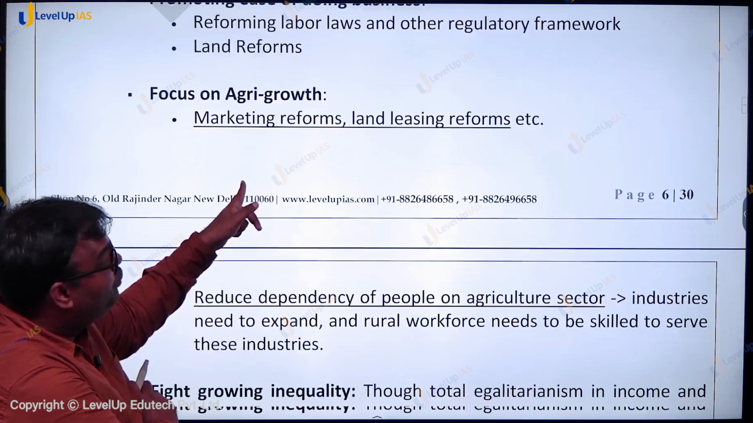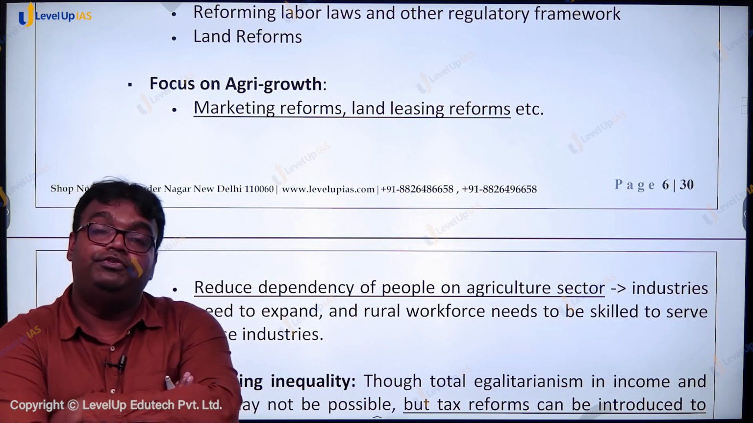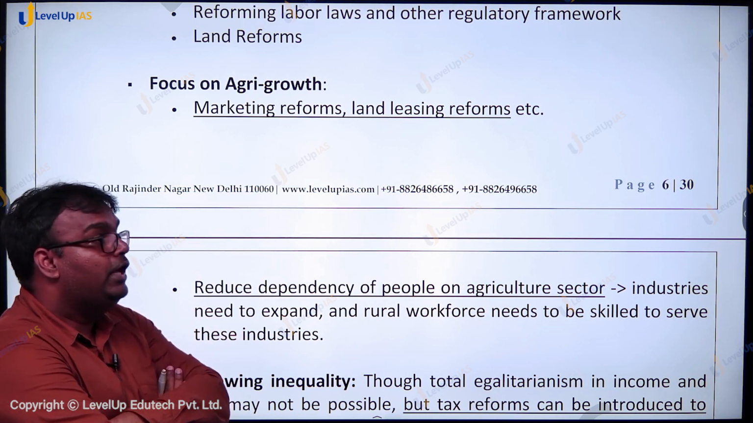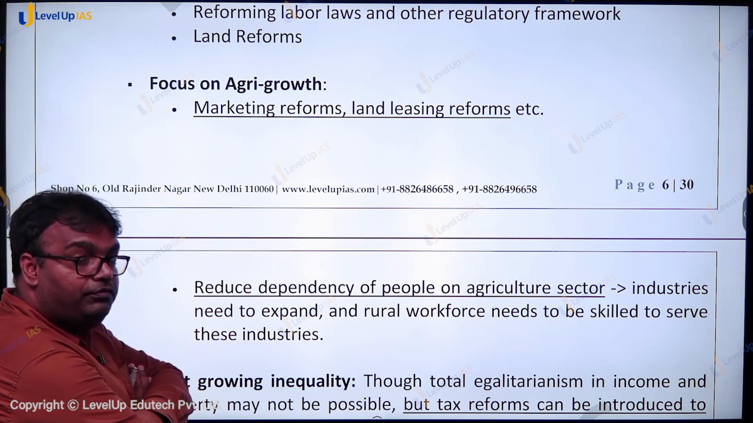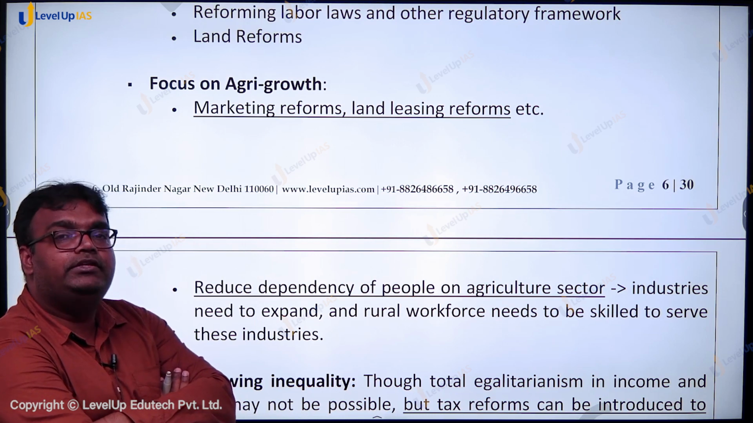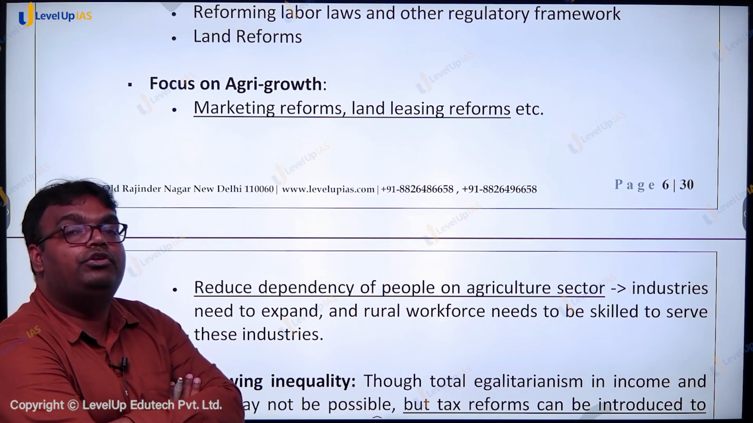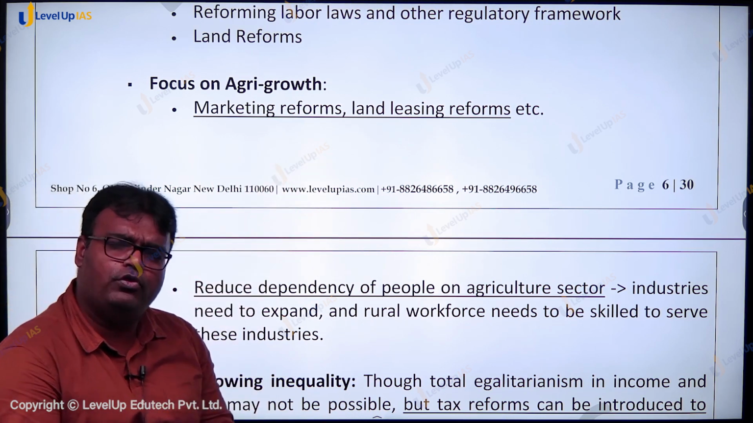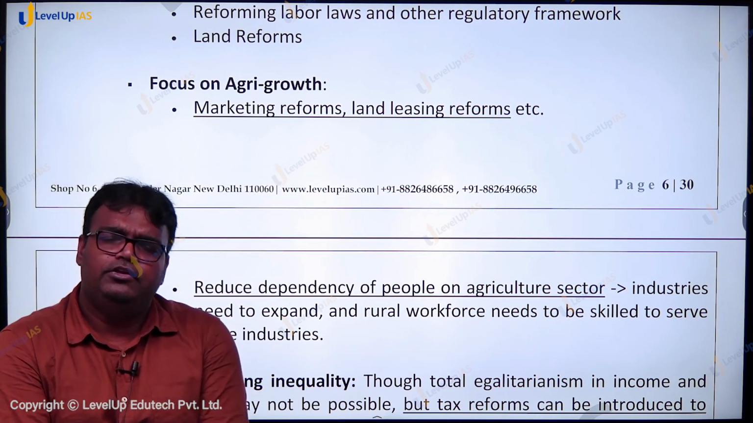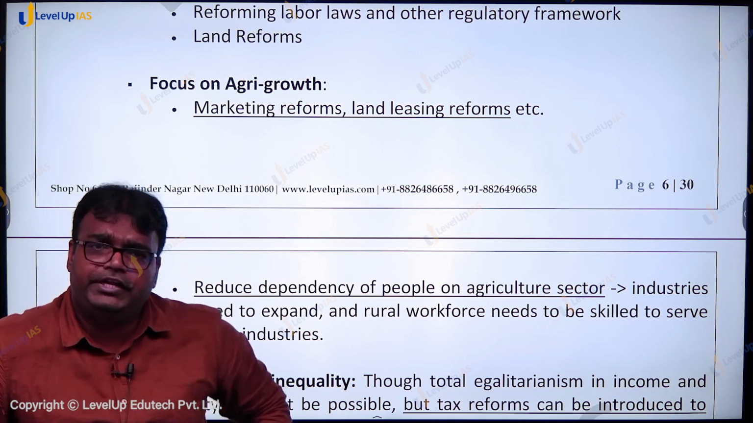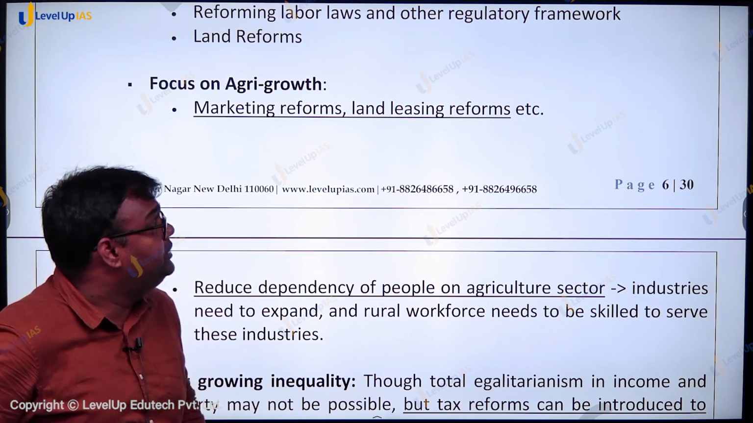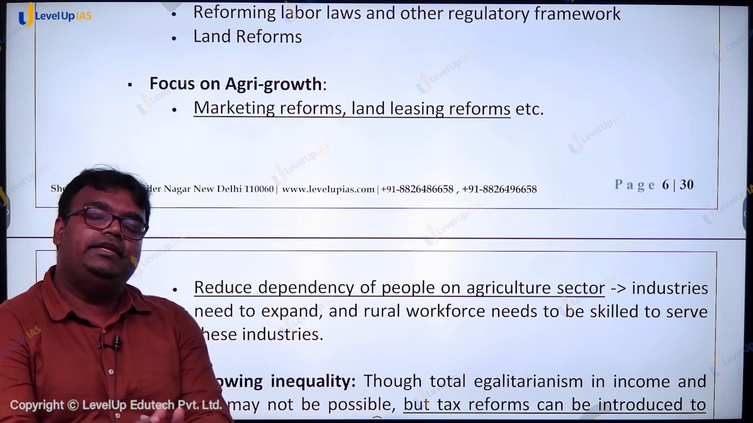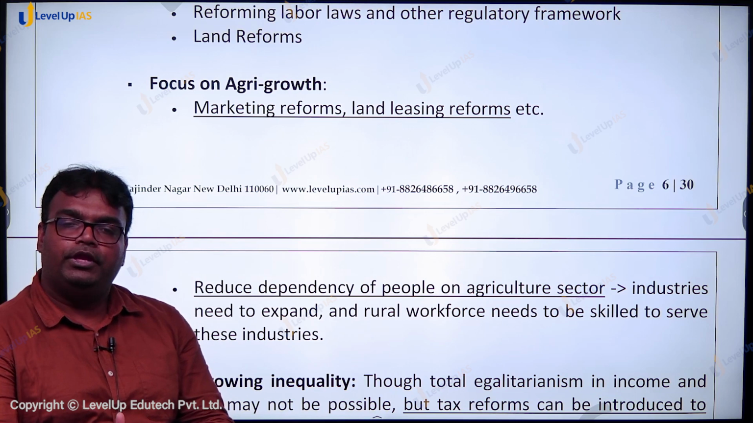We also need to focus on agri growth, because even now more than 50% of the country's population is dependent on agriculture. So agri productivity has to go up, agri growth has to happen if we want to ensure better income for the majority of our population. So what can be done? Marketing reform, land leasing reforms. We have already talked about this. In GS3, we have dealt with marketing reforms in great detail. In GS3, we also dealt with land leasing reform, contract farming, and how they can contribute to improving the overall